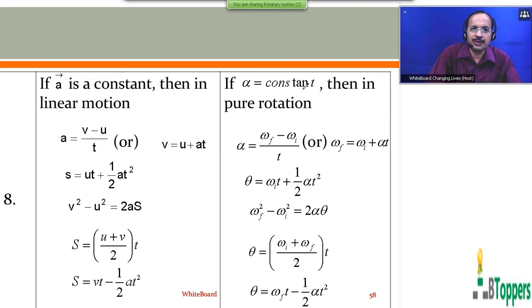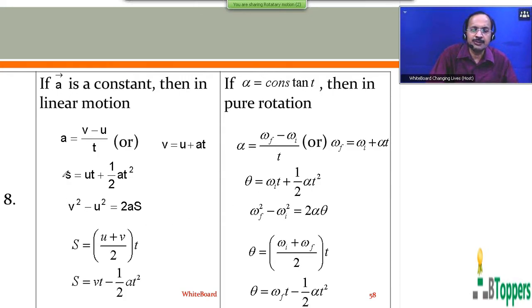In a similar way, if a rigid body rotates with a constant angular acceleration about a fixed axis, that means alpha is constant, then in pure rotational motion, similar to the equation a equal v minus u by t, you can write alpha equal omega f minus omega i by t, or omega f equal omega i plus alpha t. Of course, it is understood that omega i is the initial angular velocity of the body, and omega f is the final angular velocity of the body after time t.